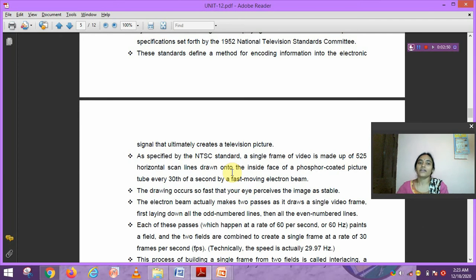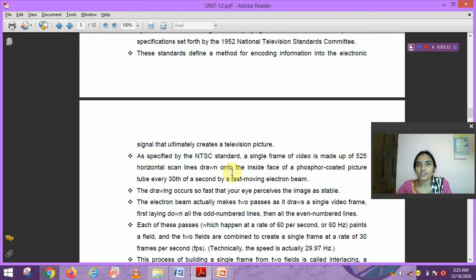That means a frame is made of 525 horizontal scan lines inside the phosphor coated picture tube.